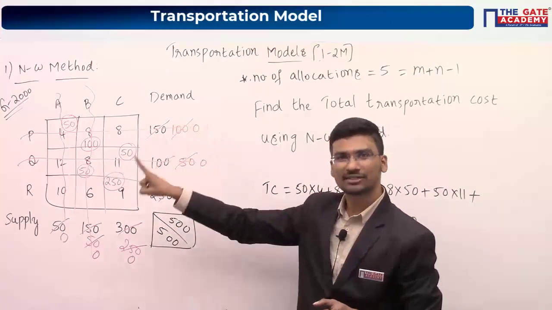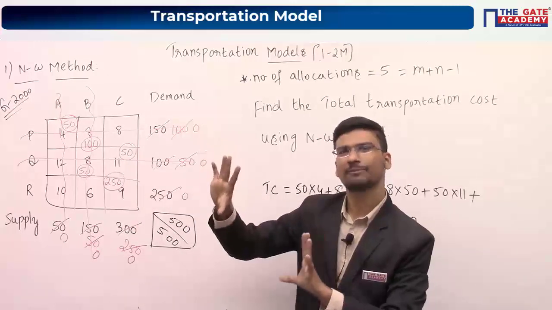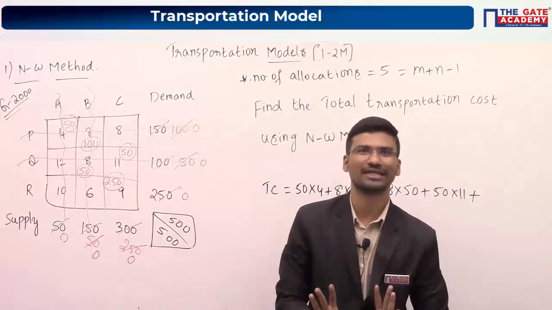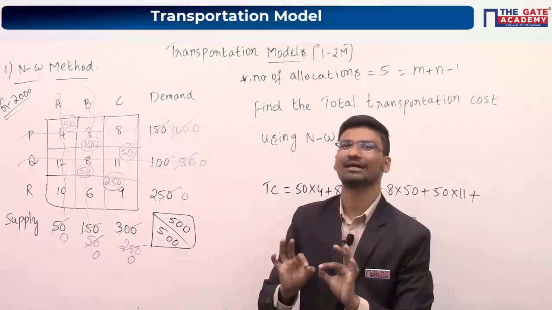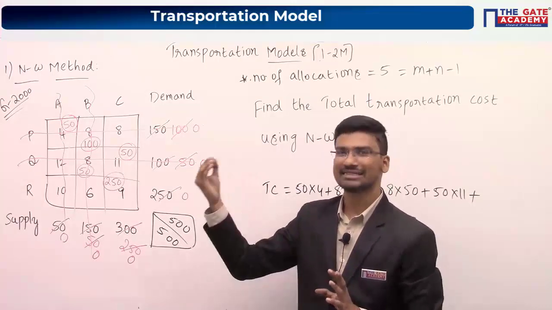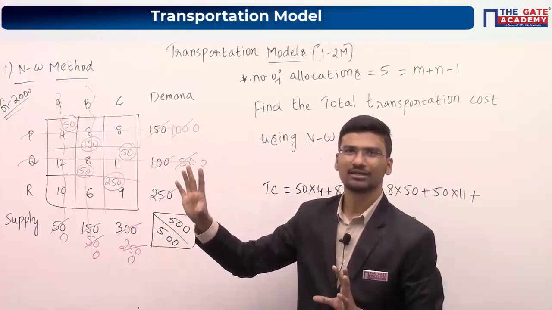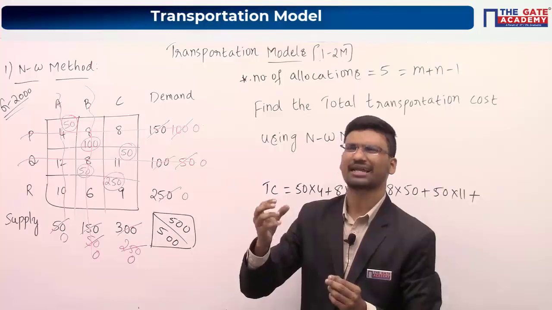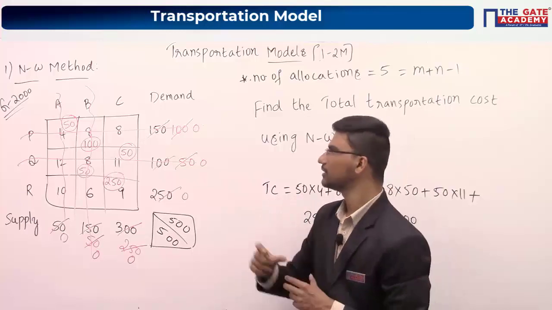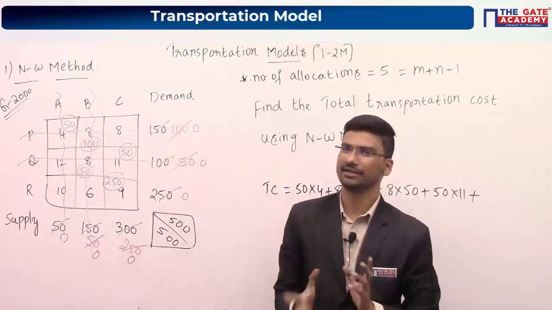If you have a degenerate solution, then you have to take one dummy allocation and proceed further. That part is not in your syllabus. Don't worry, they have kept only limited and simple parts in our GATE syllabus. Even if you get a degenerate solution, you take one dummy allocation and proceed. Just remember this point, maybe they can ask in some theoretical questions. If the number of allocations is less than m plus n minus 1, it is a degenerate solution.